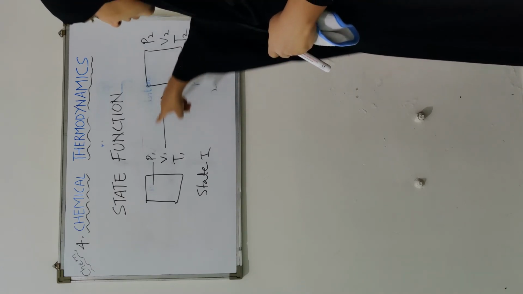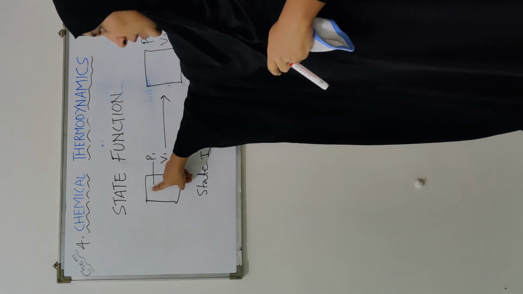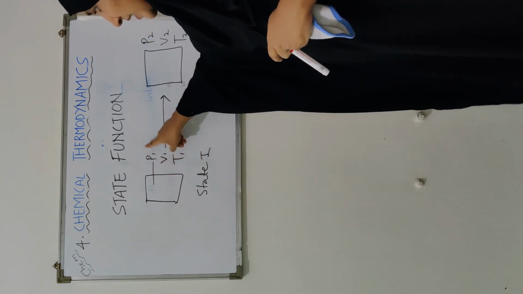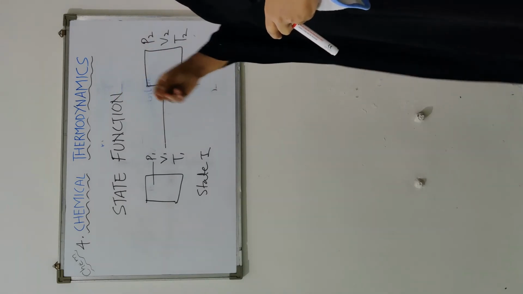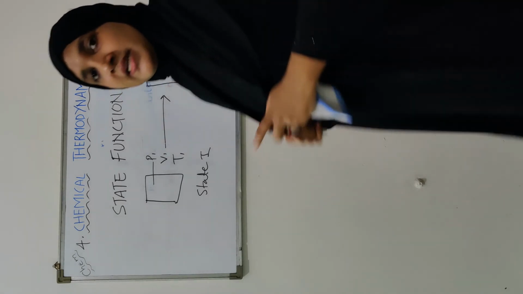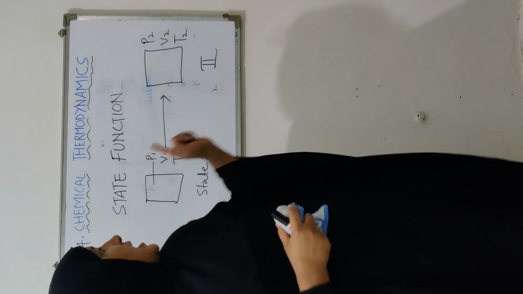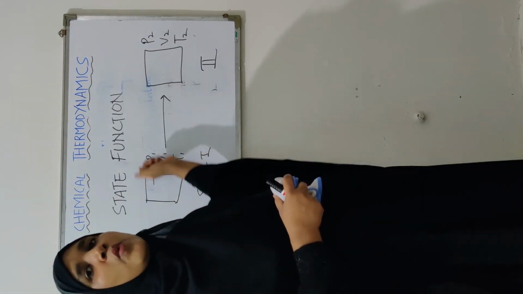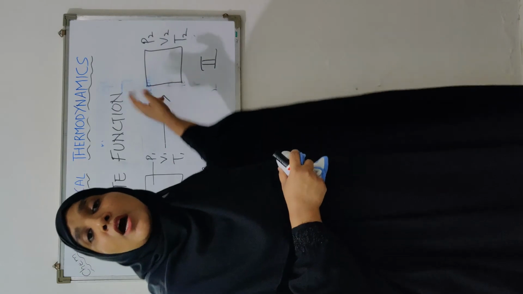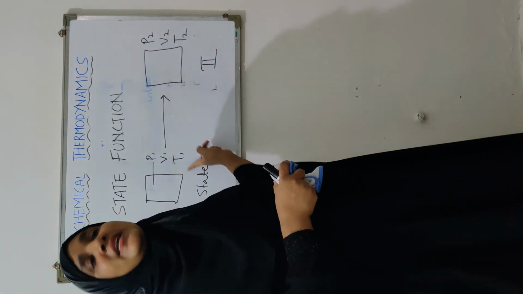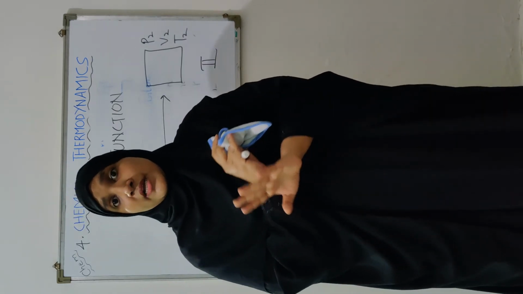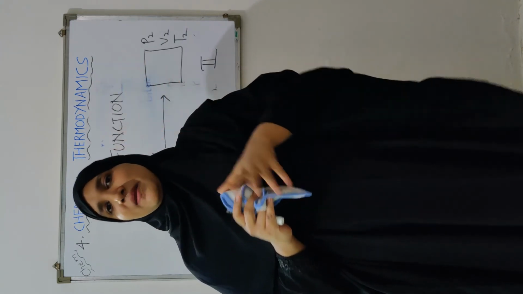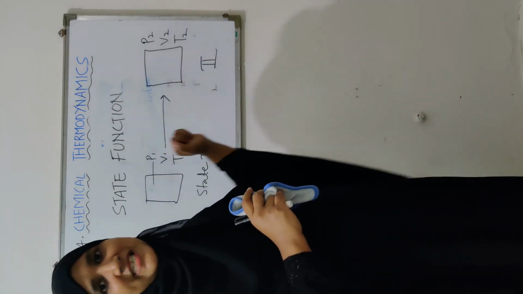Okay. You will say that in state 1 the value of these state functions are this and this, and in state 2 the values are this and this. You are not going to state how this change has taken place, how the pressure has gone from 1 atmosphere to 2 atmosphere, how the volume has decreased from 10 centimeter cube to 5 centimeter cube. That is not what we are concerned with. Okay, and their value also does not depend on how the change is taking place.